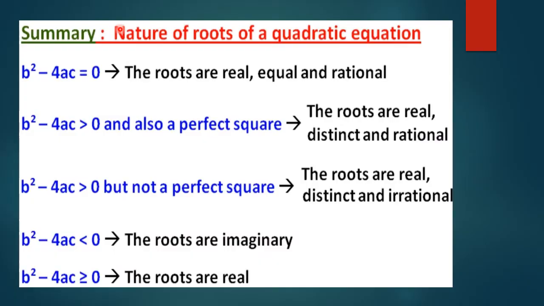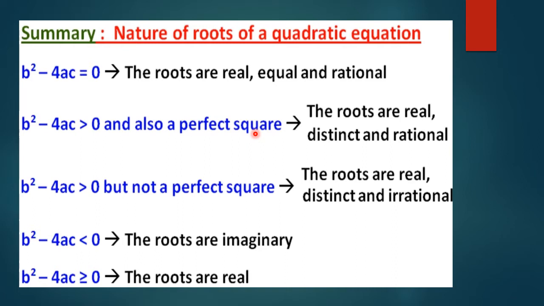Now, summary of nature of roots of a quadratic equation. If discriminant is 0, roots are real, equal and rational. If discriminant is positive and also a perfect square. Now we are having two cases here. Discriminant is positive in both the cases, but either a perfect square or not a perfect square. If discriminant is positive and also a perfect square, then the roots are real, distinct and rational.